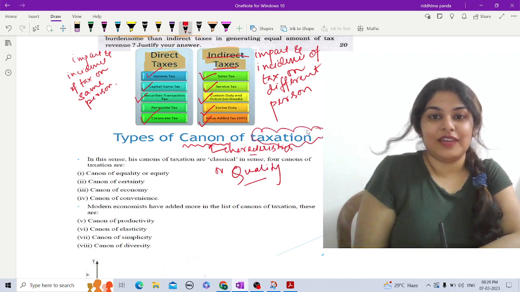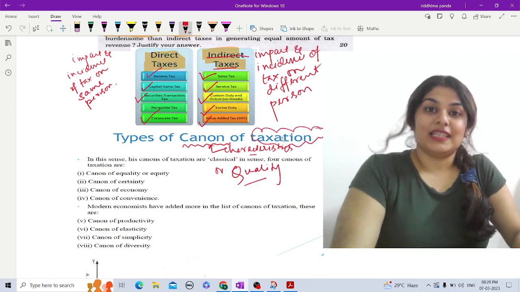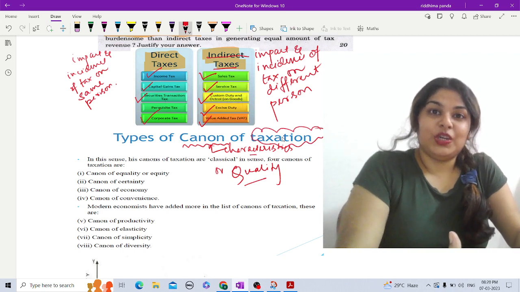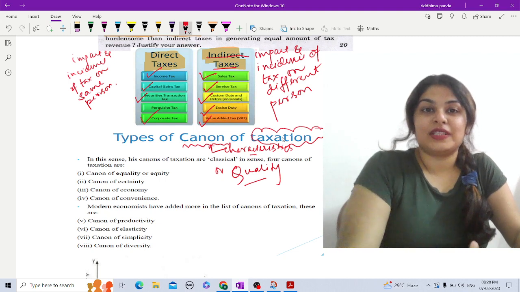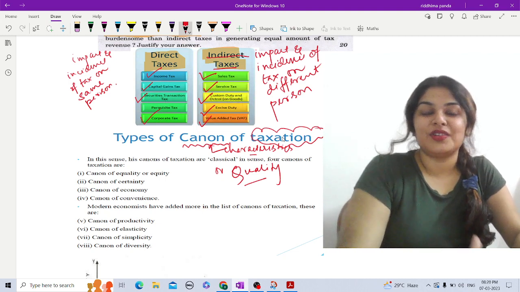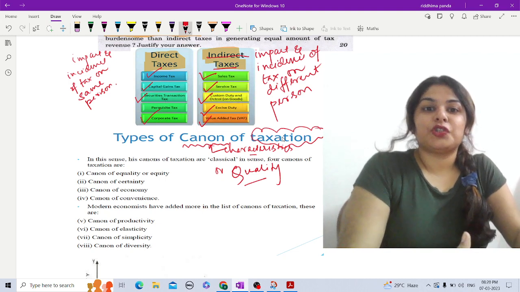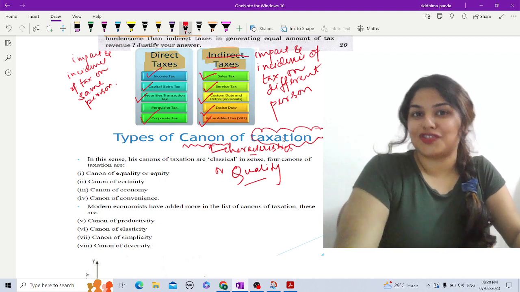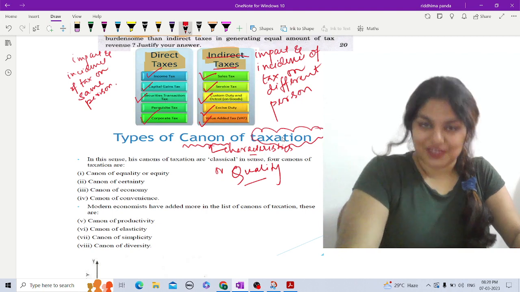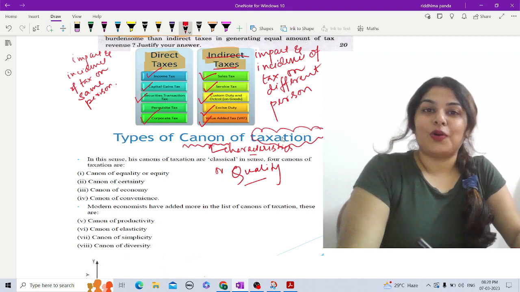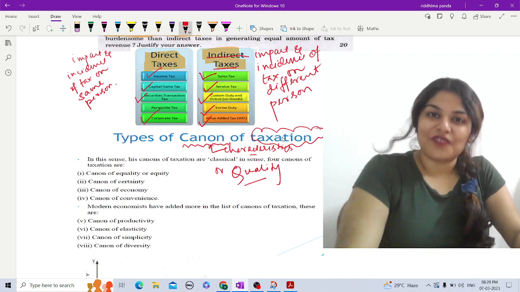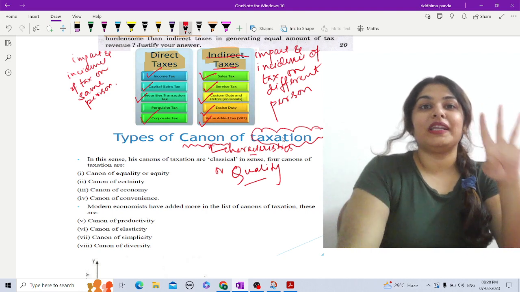That means whenever an authority is asking you to pay tax, or the individual who is liable to pay tax is paying it, there should be certain rules and regulations, and they should be qualitative, with certain characteristics behind this taxation system. So that is canons of taxation. So what are the different qualities or properties, or canons, of taxation?